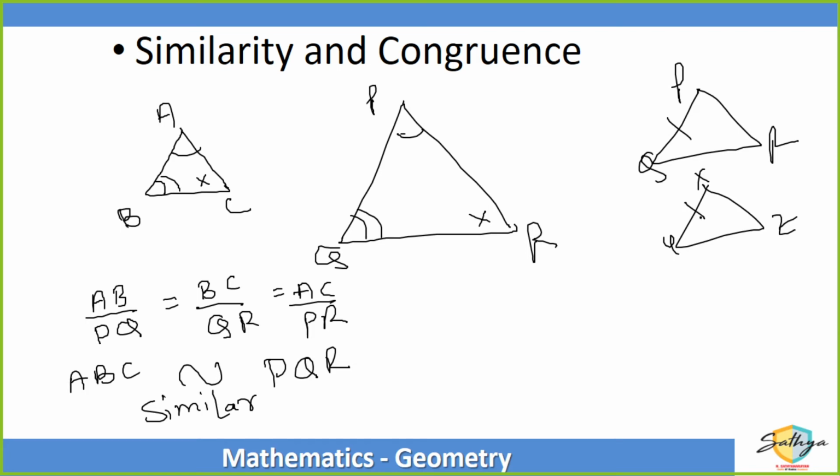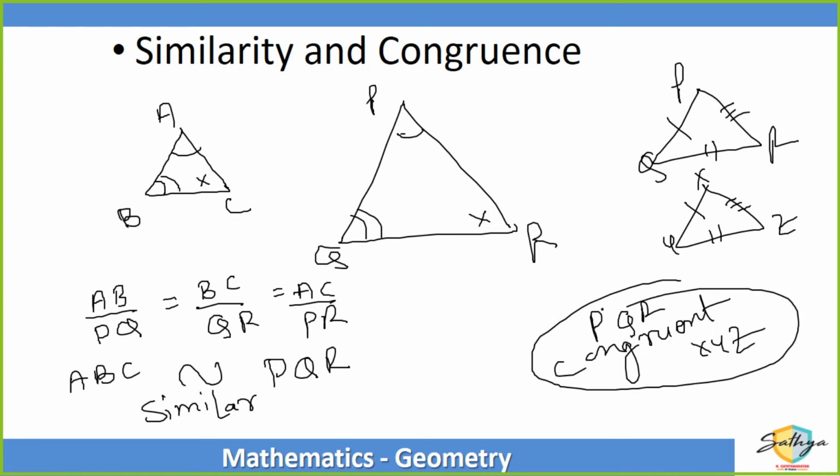PQ and XY are the same measure, QR and YZ are exactly the same length, PR and XZ are the same length, then PQR is said to be congruent to XYZ. So if the two triangles are exactly the same, they are known as congruent triangles. Did you get this?